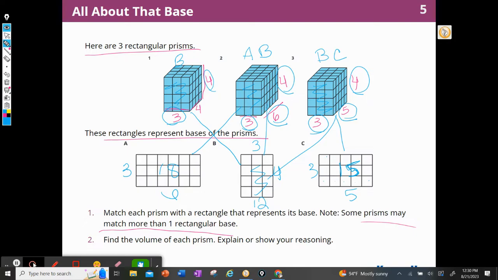So what are the different heights? Well, I have a height of 4 for each one. That's how many layers I have for each one. So I could do 18 times 4, or I could say 3 times 6 times 4. This one I could do 12 times 4, because remember they all have a height of 4. And this one I can do 15 times 4.